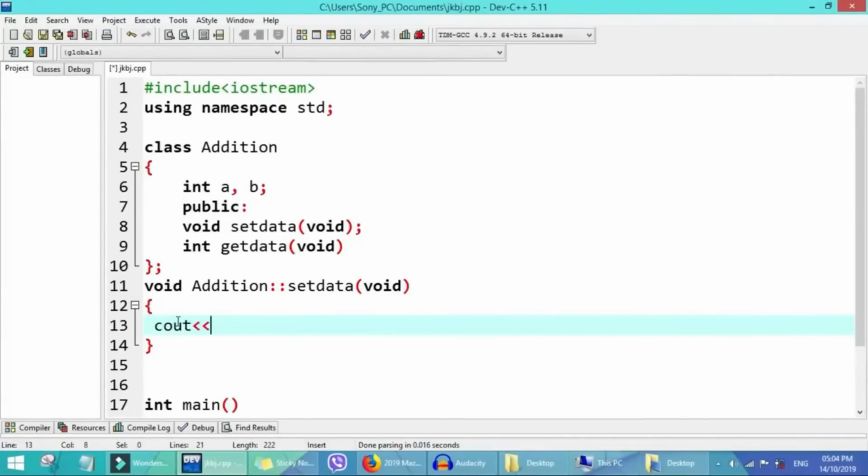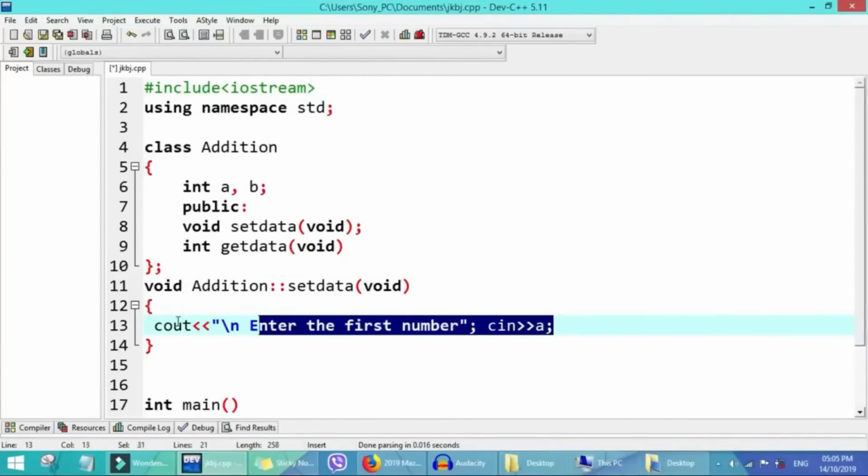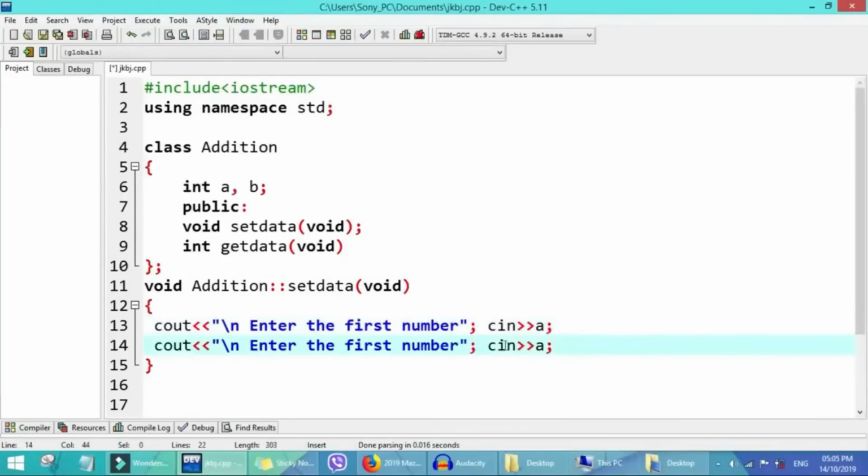So inside the function, I want to say cout, enter the first number for a. Then copy this one to collect the second number, enter the second number for b.